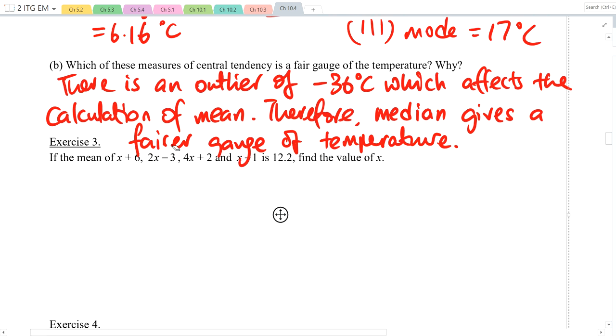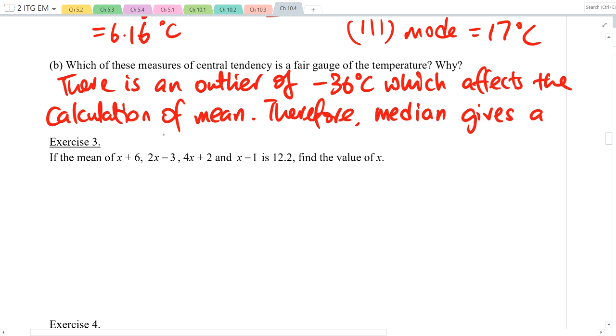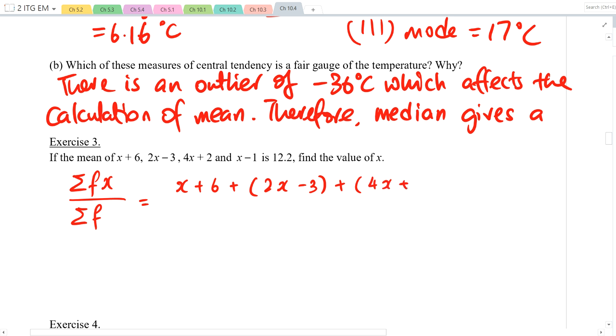Okay, can you try exercise 3 by yourself? The mean of all these is 12.2. So summation fx over summation f equals x plus 6 plus 2x minus 3 plus 4x plus 2 plus x minus 1. How many numbers are there? 1, 2, 3, and 4. There are 4 numbers, divided by 4. This is supposed to be equal to 12.2.